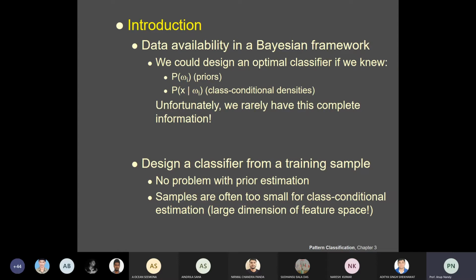Obviously, if you have a very large number of training sample points, it is going to converge. It has very good convergence property as the number of training samples increases.